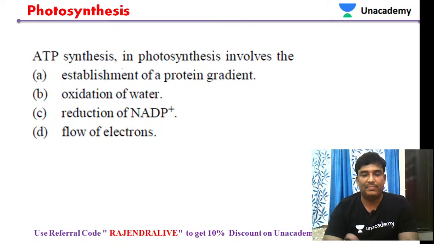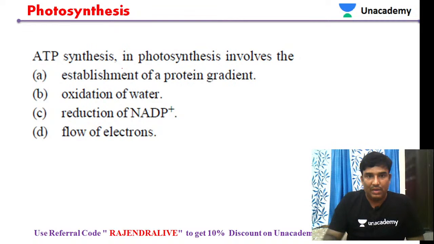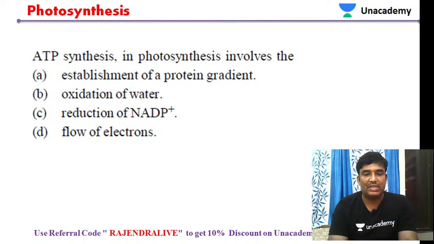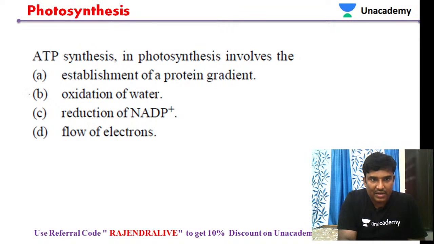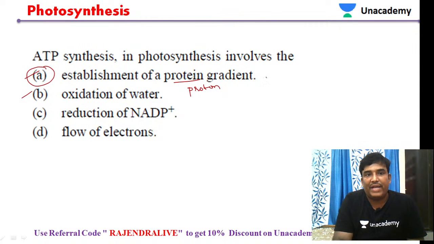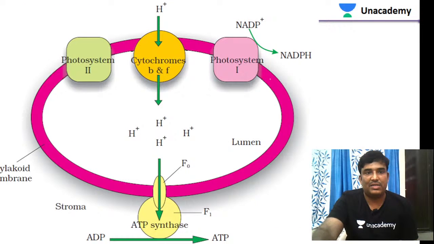ATP synthesis in photosynthesis involves. That was the question. We were discussing this previously, and different options were given. Establishment of proton gradient is the most relevant statement. It says protein, but there is some printing mistake in this question, I think. It is not the protein, it is the proton gradient. Then we can take this as the right answer.